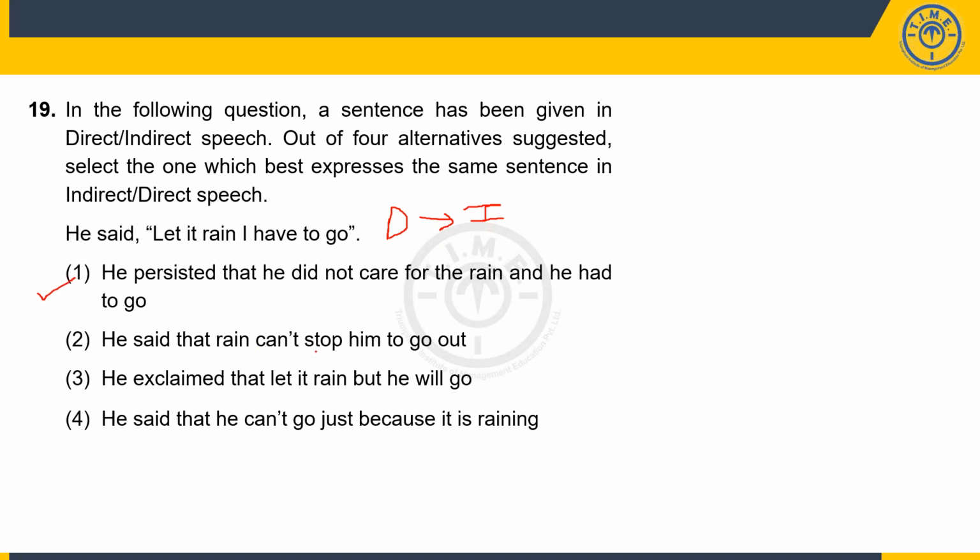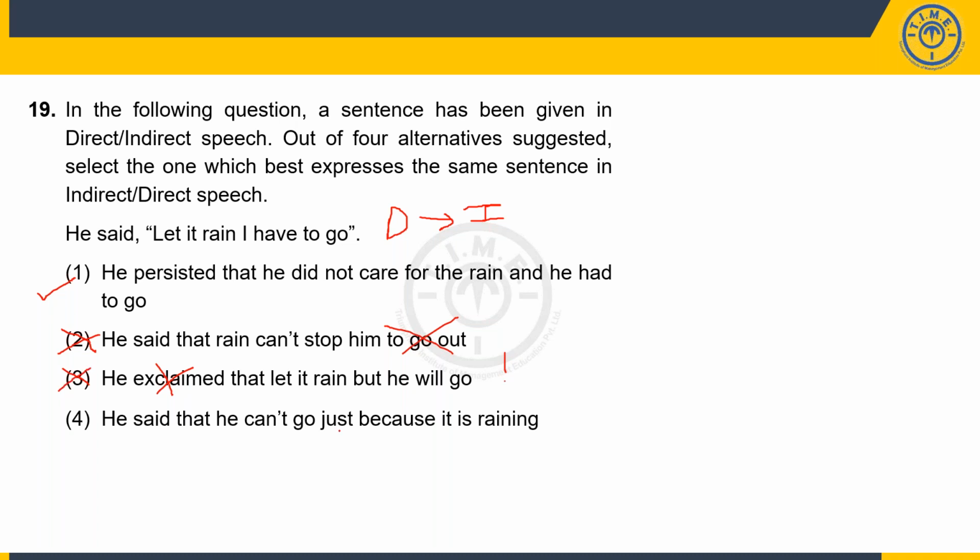He said that the rain can't stop him to go out, but then it should have been from going out, right? And not to go out. So because this part is wrong, 2 gets eliminated. He exclaimed that let it rain, but he will go. Now there are 2 problems here. Firstly, it would have been he would go and not he will go. An exclamation would normally end with an exclamation mark, which is not happening here. So exclaimed also is incorrect. So option number 3 is wrong.